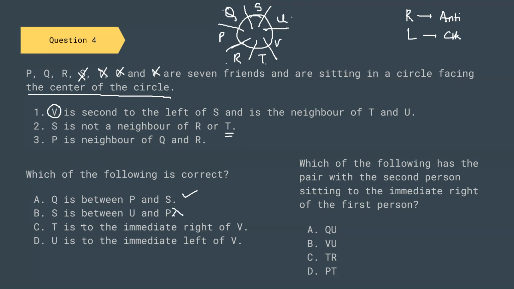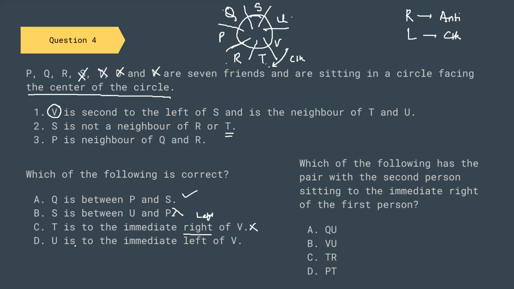Now, T is immediate right of V. No. If we start from V and we want to go to T, we have to travel in the clockwise direction. So T is immediate left of V, not right of V.